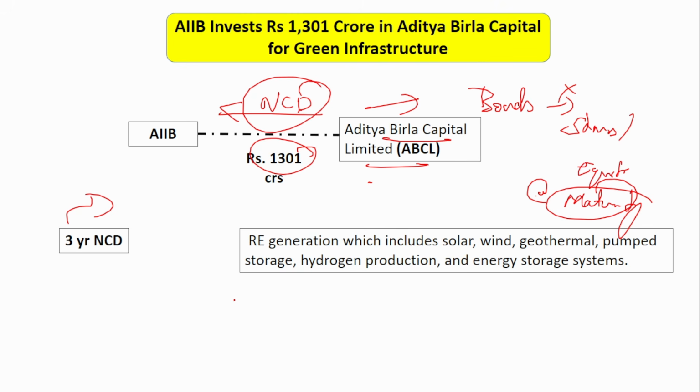Okay, so where will this money be put into use? This will be put into use for renewable energy generation, which includes solar, wind, and also hydrogen production. So this money will be put into use for various purposes.